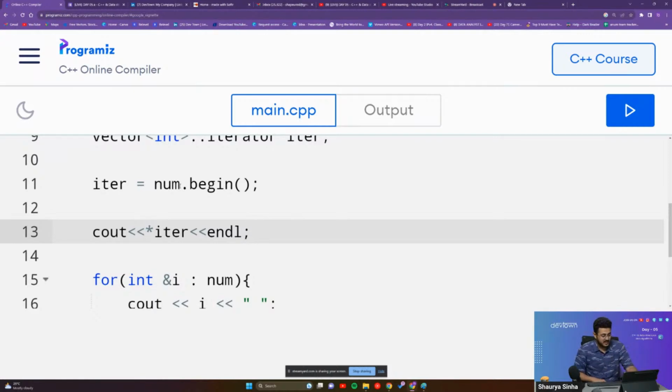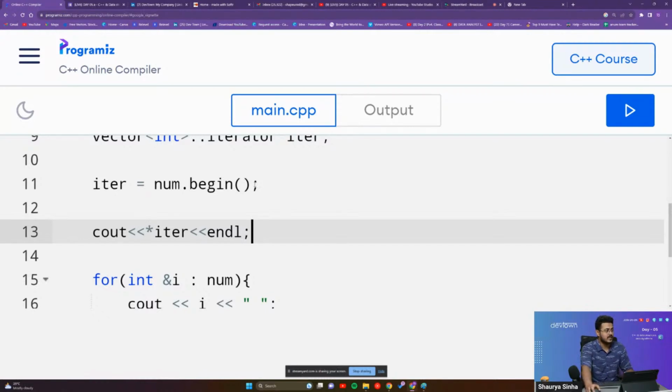Okay, so we were at num dot begin iter. We have completed all these things. Now, what if I want to make my iter move a little further? It is currently pointing to the first element of my vector because of num dot begin. What if I want to point to the third element of our vector, guys?